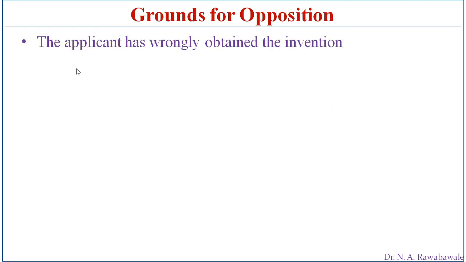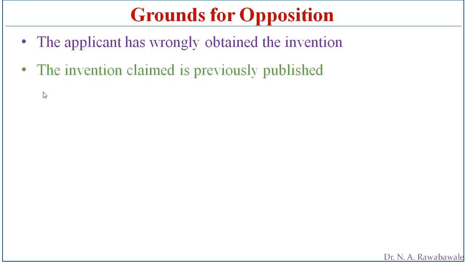And grounds for opposition. On which grounds can a person oppose the registration or grant of patent? The applicant has wrongly obtained the invention. If the applicant or inventor has wrongly obtained the invention, then any other person can oppose him. Say, for example, the inventor is somebody else and the applicant is someone else, and the applicant requests to register an invention made by some other person. If a third person, without any authority, wants to register that invention, then the original inventor can take the stand of opposition.